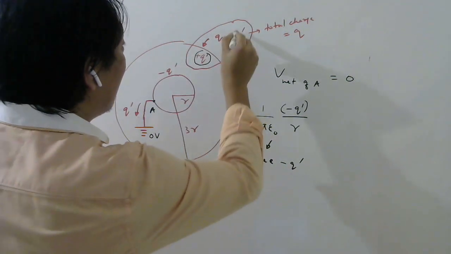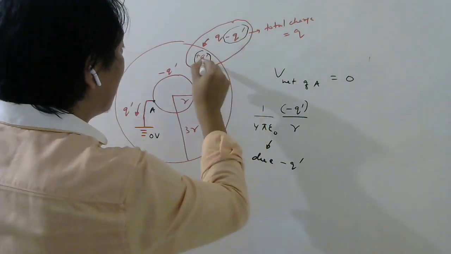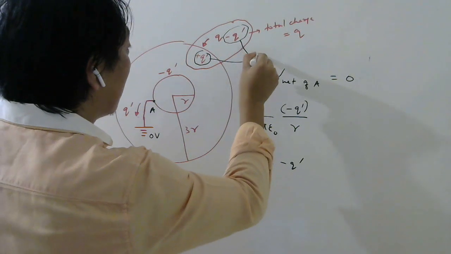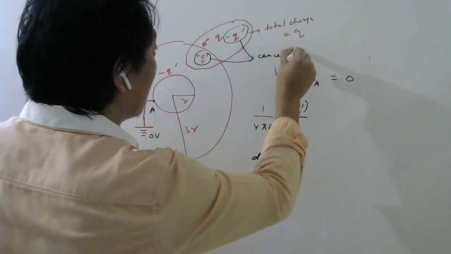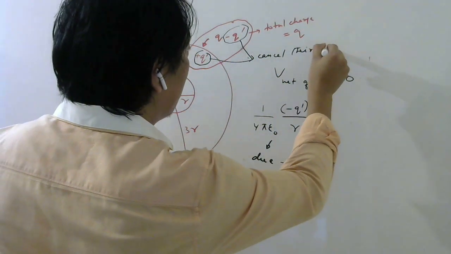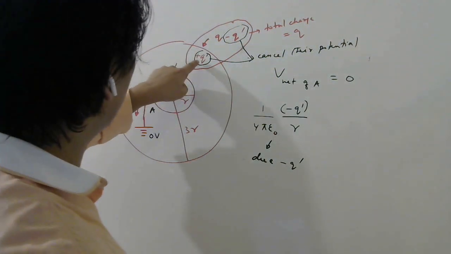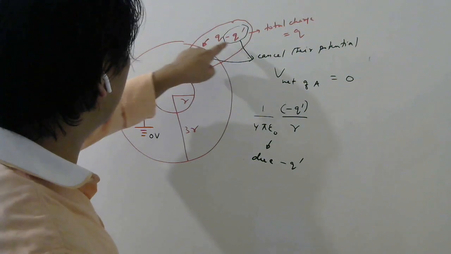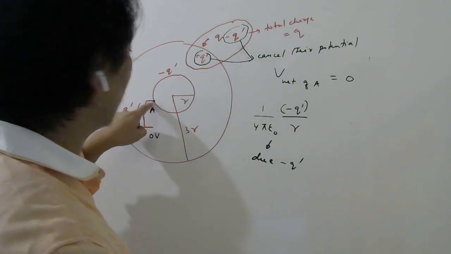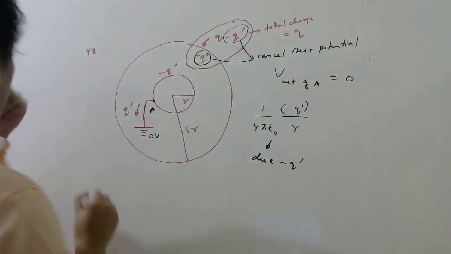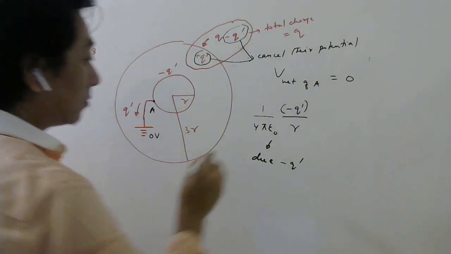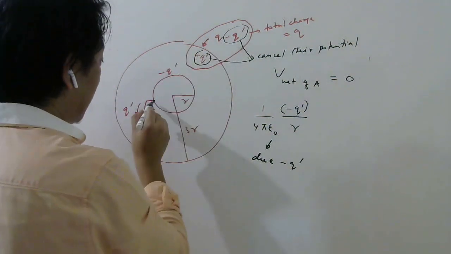But this minus q dash and this plus q dash will cancel their potentials. So no need to worry about the potential due to q dash here and the potential due to minus q dash here, because those two will cancel. So what will be left? Only this q.